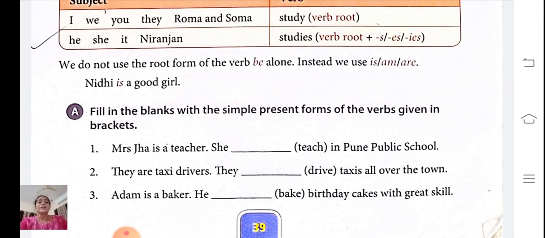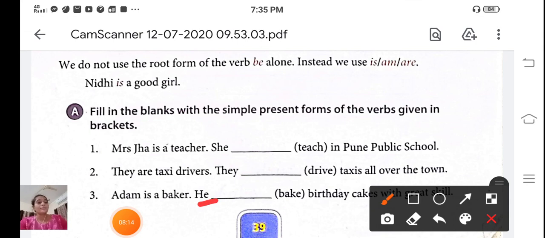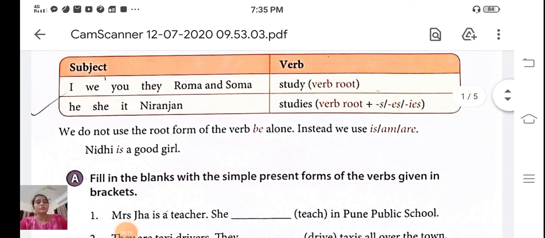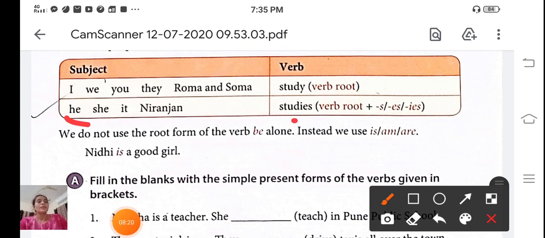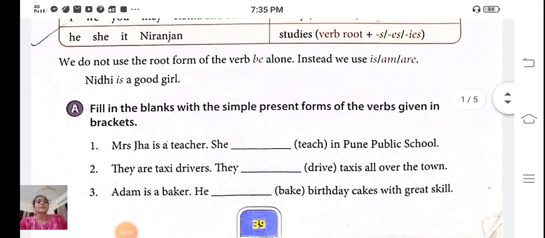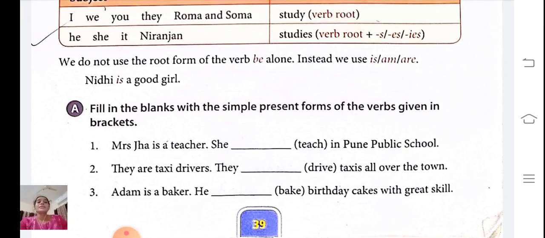Adam is a baker. He bake birthday cakes with great skill. You can see here it is he. So what do you have to do? He, verb root plus s, es or ies. So here, Adam is a baker. He bakes birthday cakes with great skill.